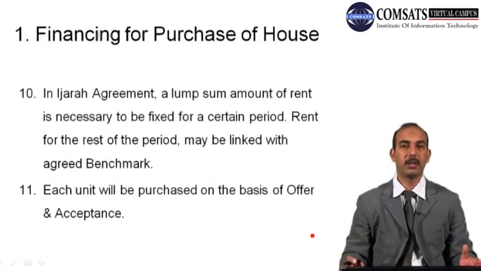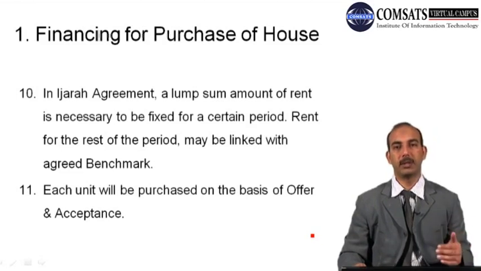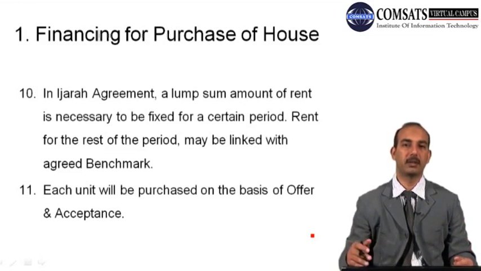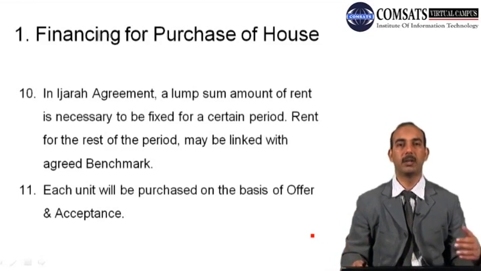And then, as I explained earlier, the rent for a particular period will be determined and mentioned in the contract, and another condition can be added that the rent will be renewed after such and such intervals. It may be fixed every 3 months, every 6 months, every year.